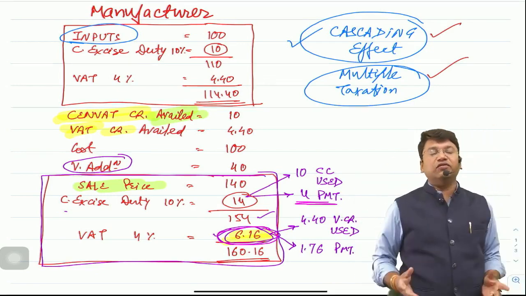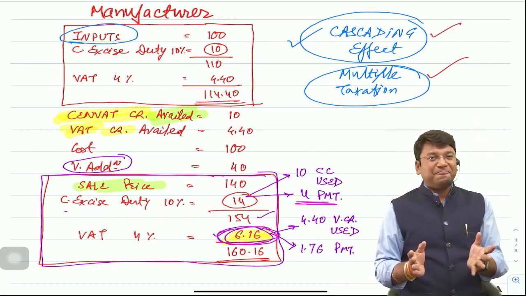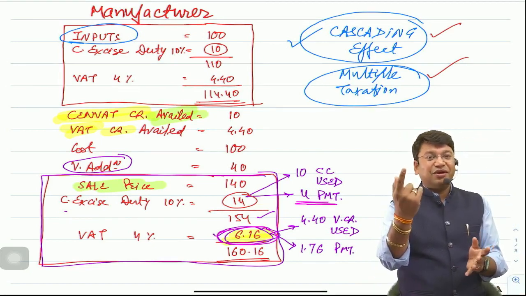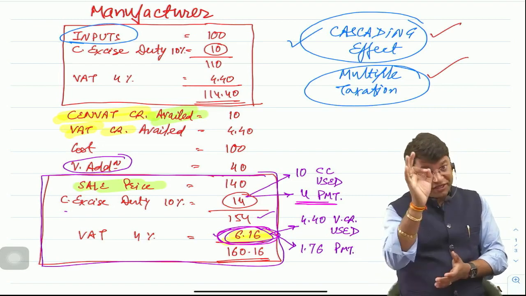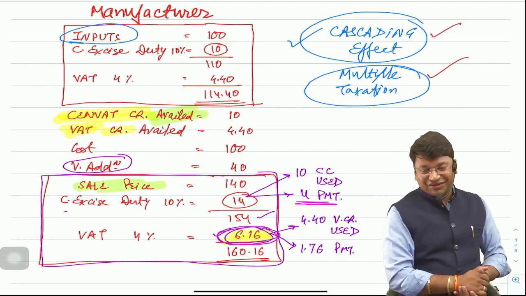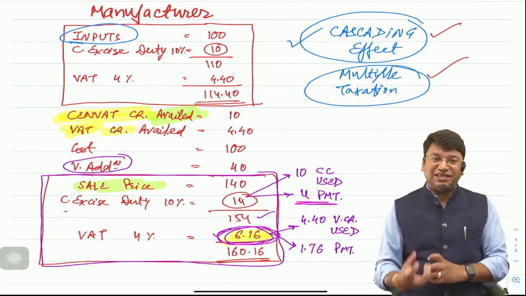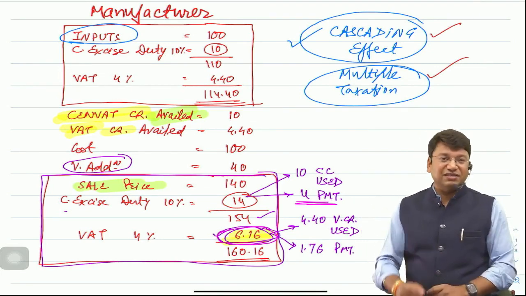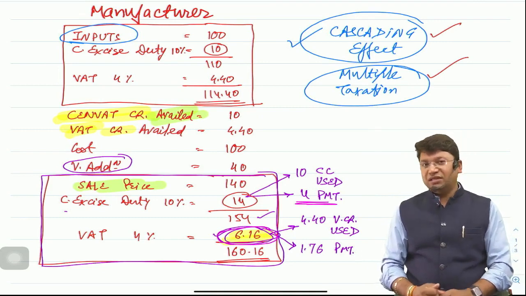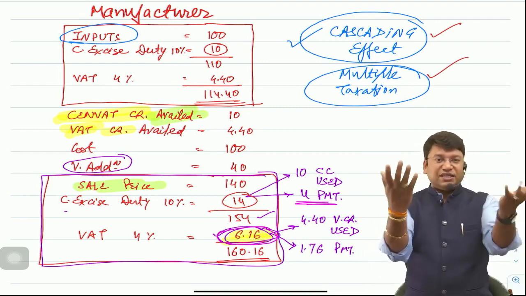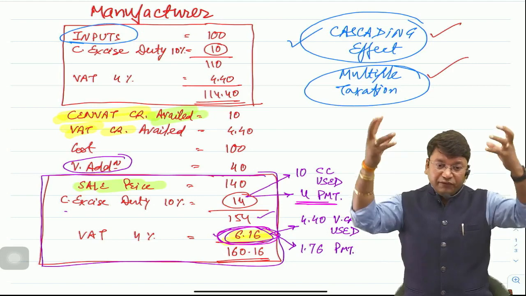Clear? I hope you got the fundamental. So again, sir, what I had said: good is not enough, perfection is required. Whatever explanation I have given for why the credit of rupees 10 is allowed, this is the perfect answer. I want you all to repeat this answer. Although we are sitting at a distance, I want you all to get involved in the lectures.